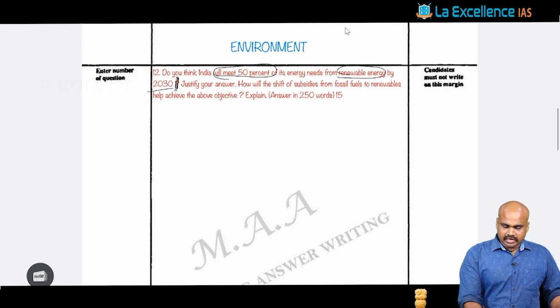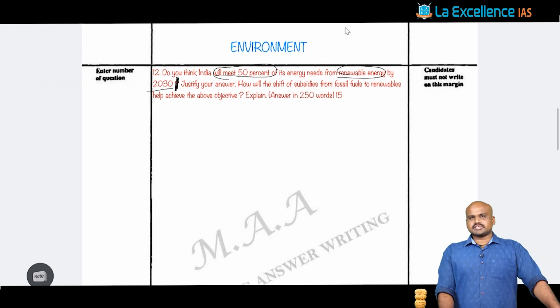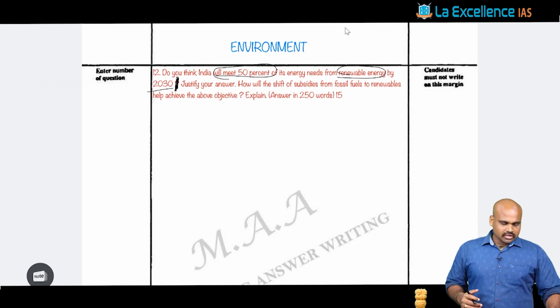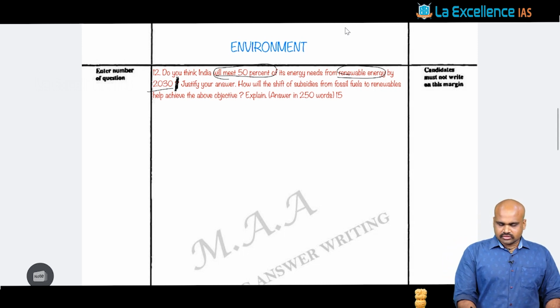So it is asking a kind of opinion that has to be formed. Now please remember, opinion is all to be substantiated. It has to be an informed decision. Right? Now here, justify your answer. That's what it is asking about, the justification.